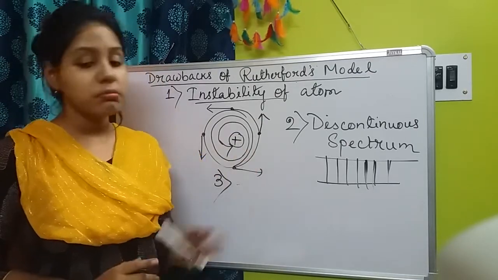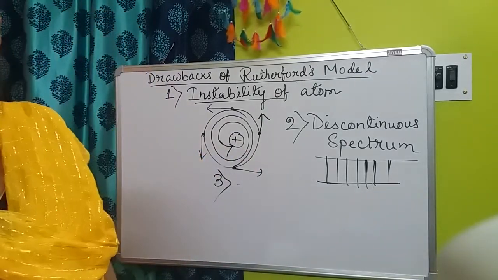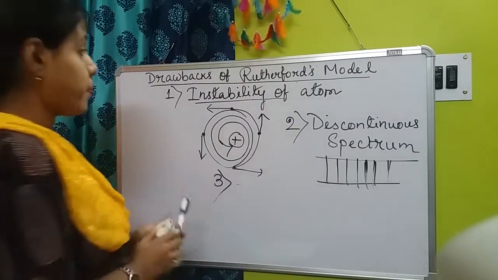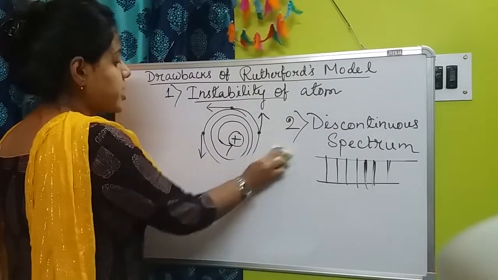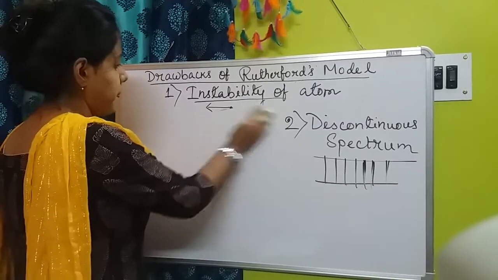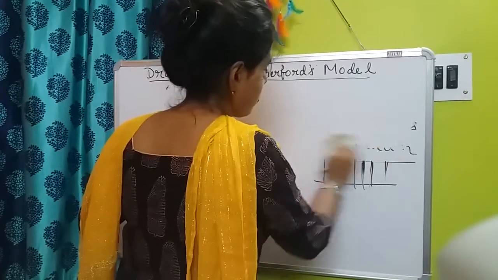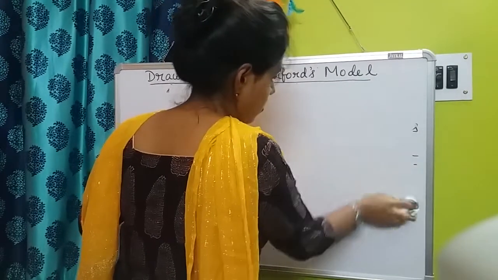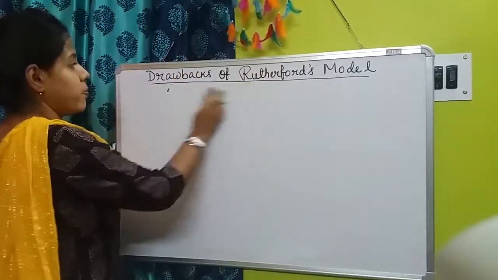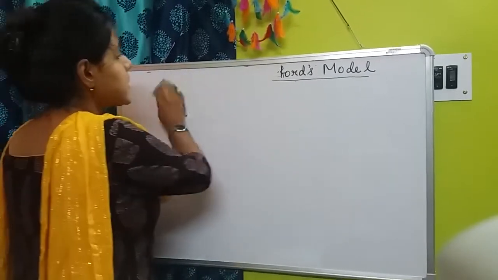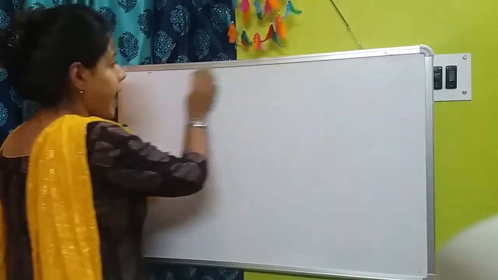Clear this one? Okay. Now the next thing we are going into is different properties of the atom. We could see different types of atoms.